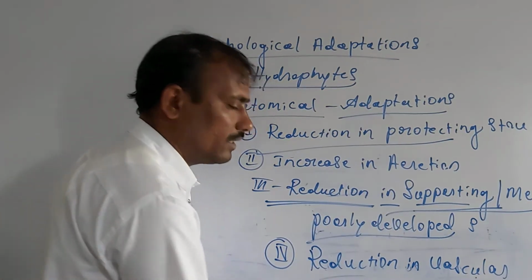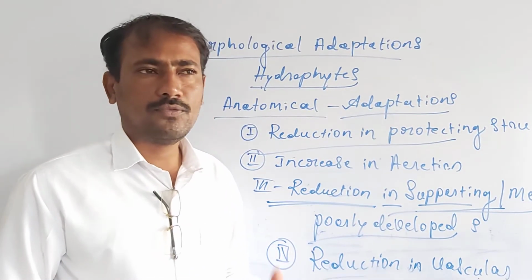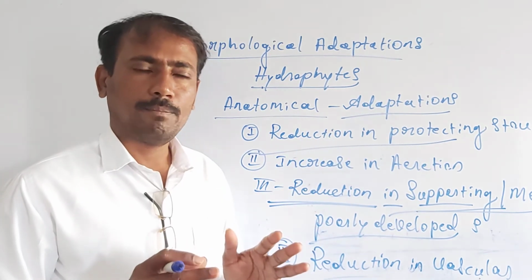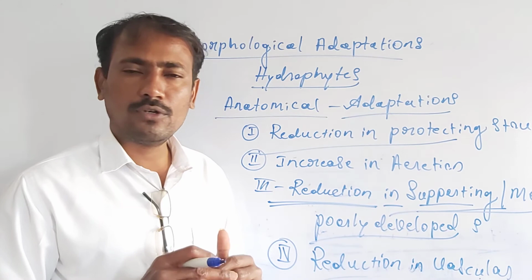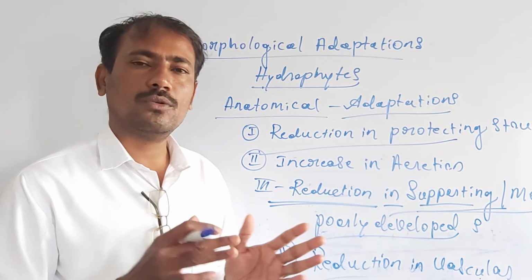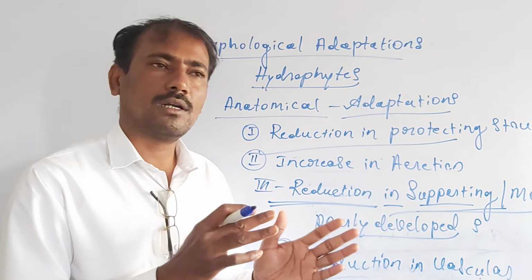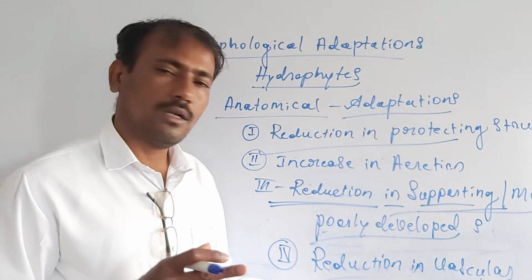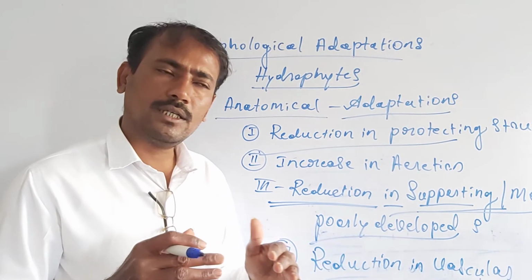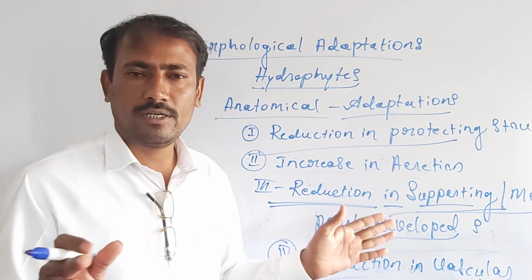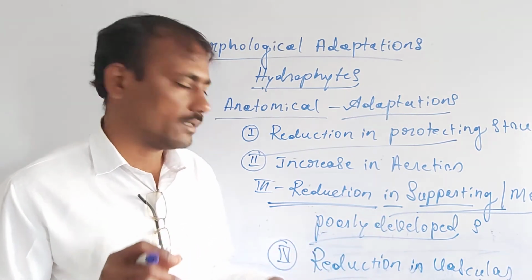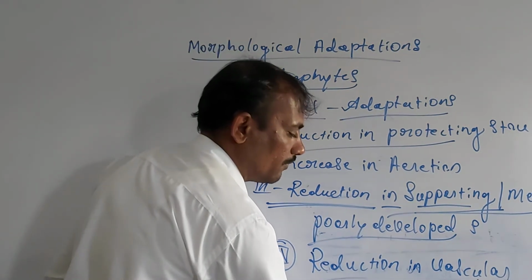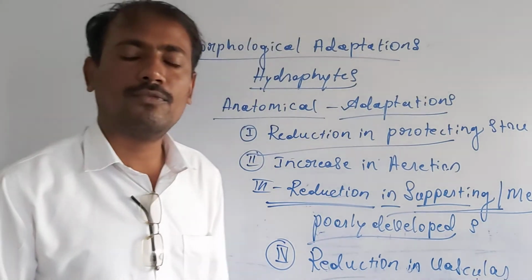Then phloem is also one of the vascular tissues. No well-defined phloem is present in hydrophytes. Phloem performs translocation of the food molecules within the plant body from one organ to the other, or from one part of the plant to the other part. So phloem also does not contain almost all the four different elements. Very few elements are associated with the phloem. This means that a poorly developed phloem is also present.